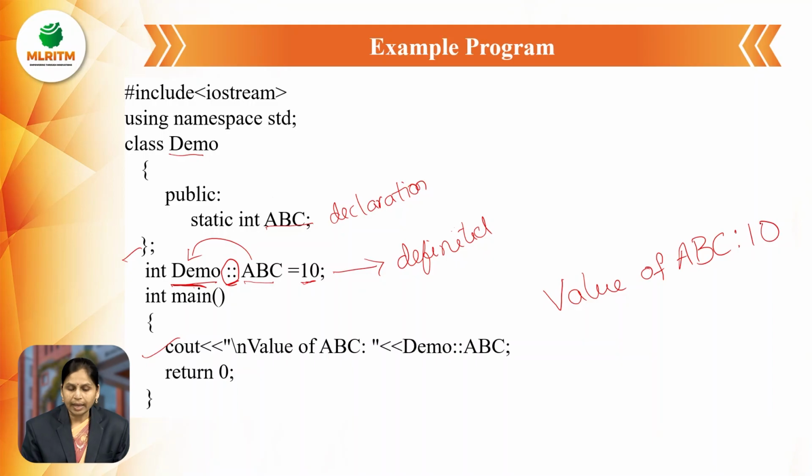So in the class, the static variable is declared with the keyword static, but it is initialized outside the class only. Remember this point. This is called static data members. The static data members are used in static member functions only.